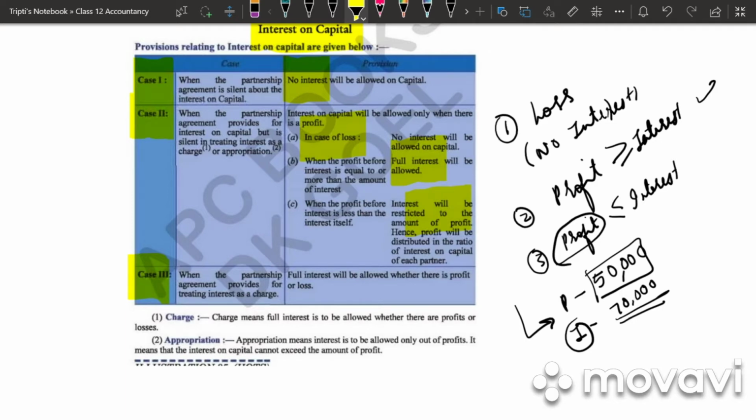Last case, we have case 3, when the partnership agreement provides for treating interest as a charge. So in this case, full interest will be allowed whether there is profit or loss. So what happens? They have said that whether you have a profit or loss, you have to charge full interest. So in case 3, they will charge full interest on capital.